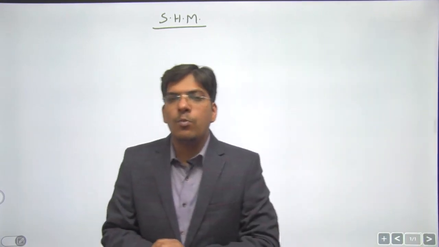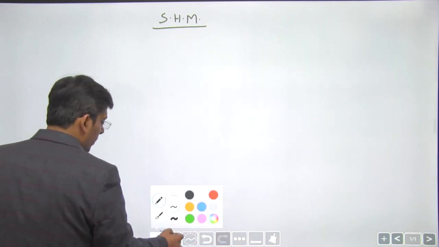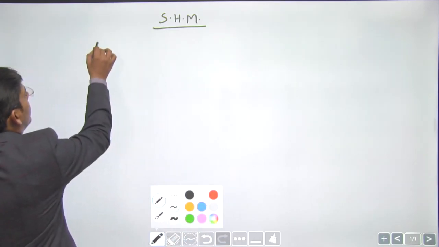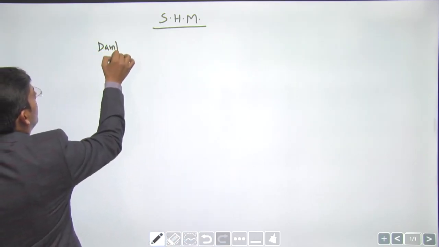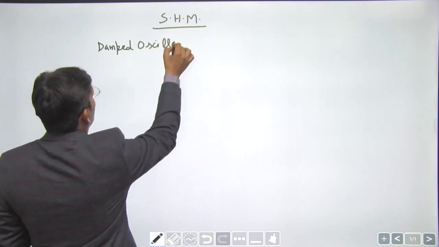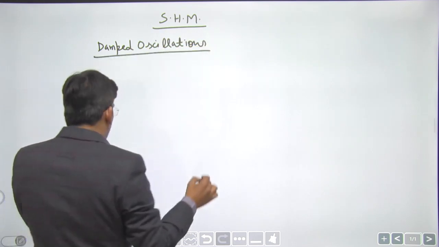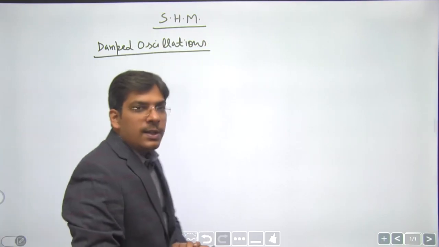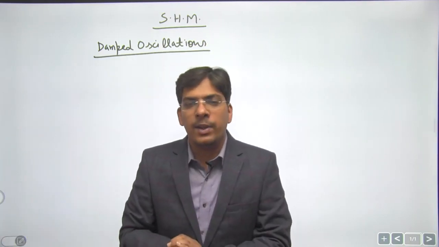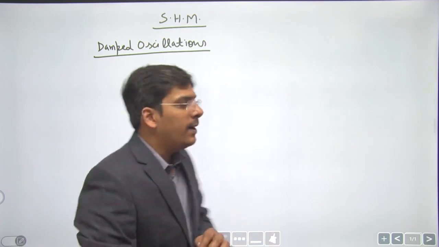Dear students, let us now move to the next topic, that is damped oscillations. Let us discuss the damped oscillations now. See, so far we used to ignore the damping forces, we used to ignore the friction due to air, due to liquid, whatever, right? But actually there is friction, there are resistive forces present. So gradually every oscillation dies out, right.